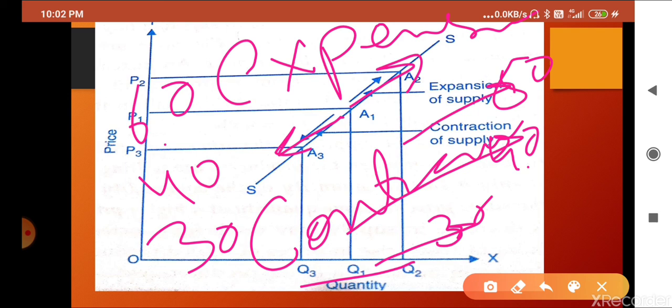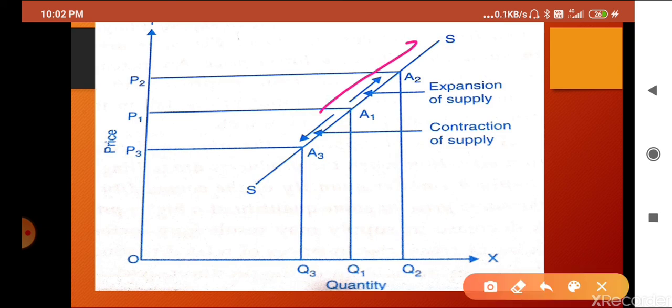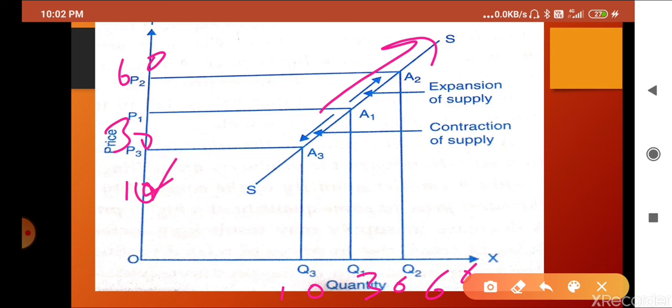So clear? Contraction, expansion. Let me clear it again. While the curve is going upside, that is expansion. Suppose here was rupees 30, here 60, and here we can take 10. When the price increases from rupees 30 to 60, the quantity supplied also increases from 30 to 60. So this is expansion in the supply curve.